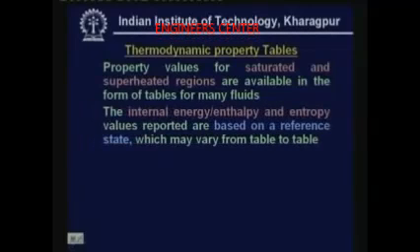The internal energy, enthalpy and entropy values reported are based on a reference state which may vary from table to table. This is a very important point. When you are using a thermodynamic property table, you do not have any absolute values for internal energy or enthalpy or entropy, unless you are using the third law of thermodynamics. Normally, these values are with reference to a particular datum state.